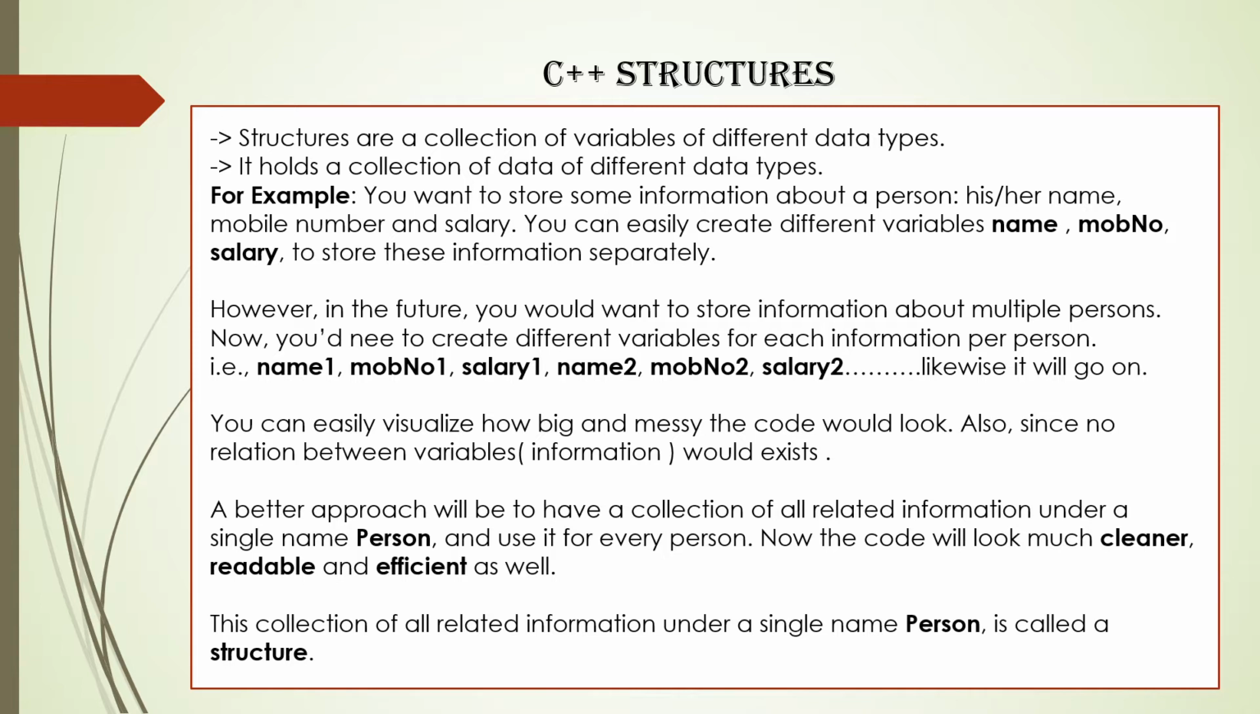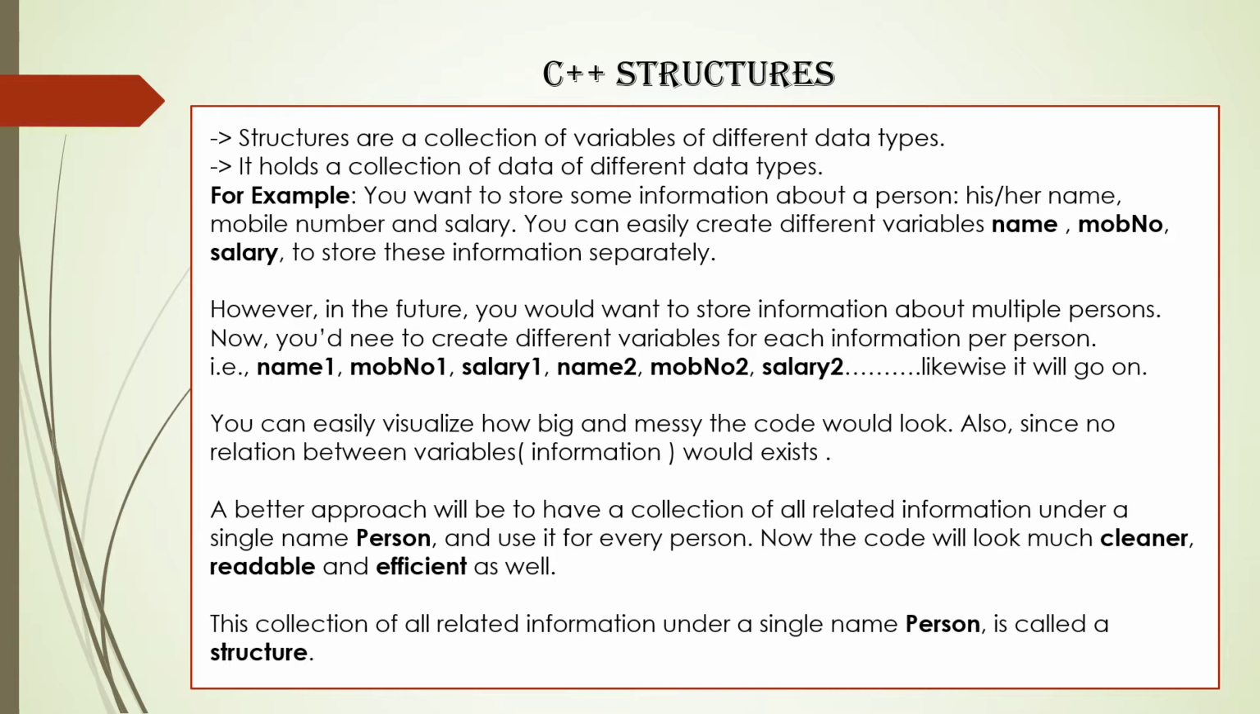Also, since no relation between the variables would exist, a better approach is to have a collection of related information under a single name, person, and use it for every person. Now the code will look much cleaner, readable and efficient as well. This collection of all related information under a single name, person, is called a structure.